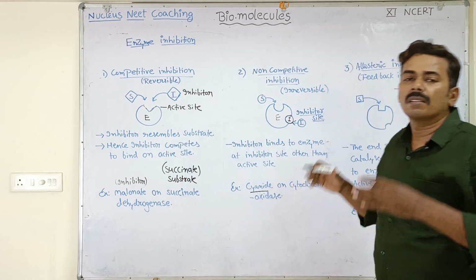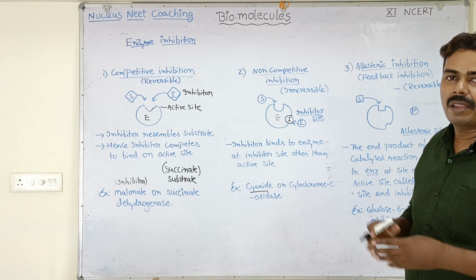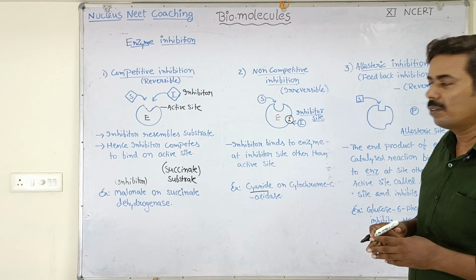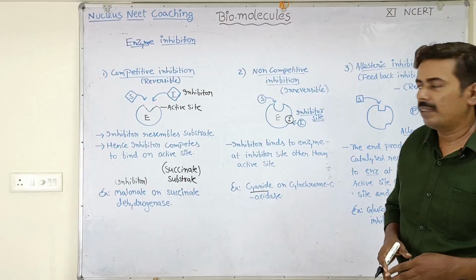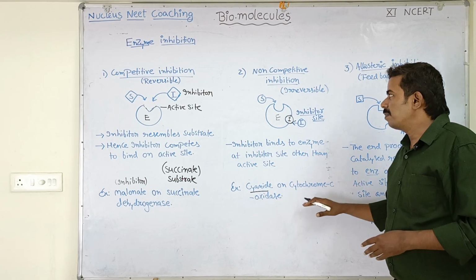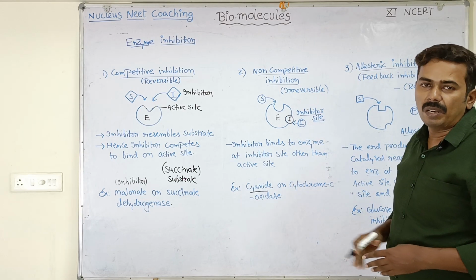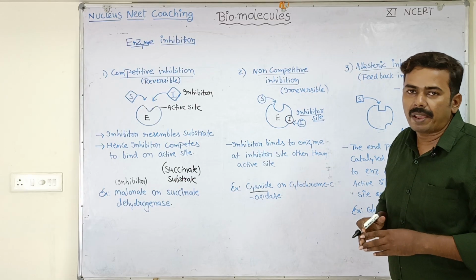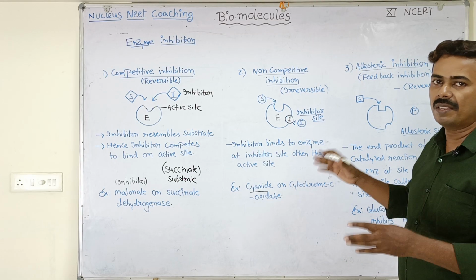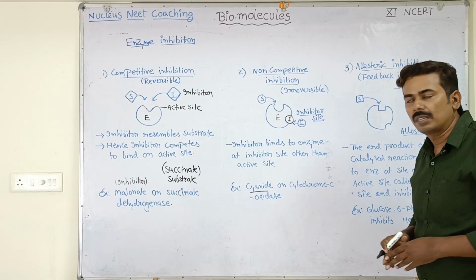Hence, the cells will be deprived of ATP and the person will die in the case of cyanide poisoning. So why is it so dangerous? Because it is irreversible. Once cyanide binds to the inhibitor site, it is not going to take back. That's why it is a serious condition, right?